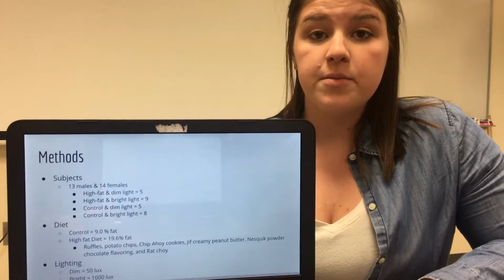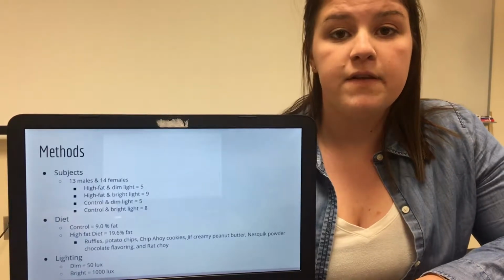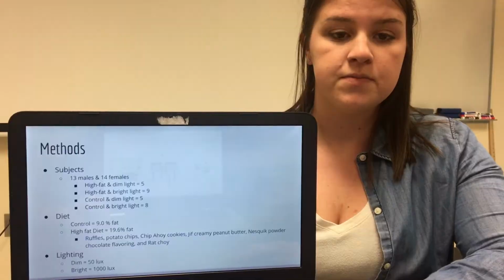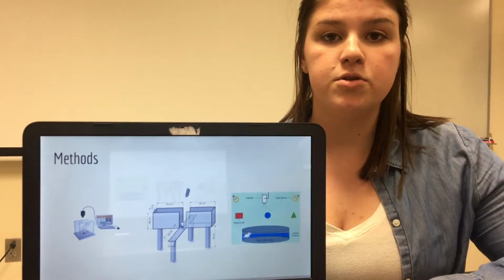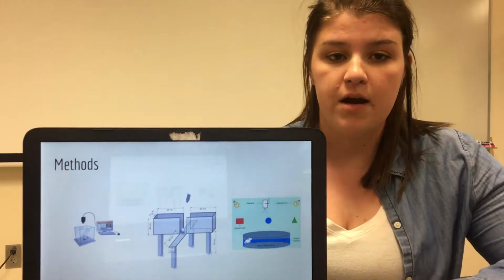For the lighting condition, the dim lighting condition had 50 lux, and the bright light condition had 1,000 lux. Over the course of 3 weeks, we completed 3 different maze courses with the Nile grass rats.